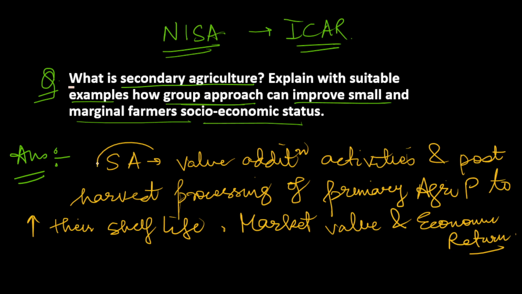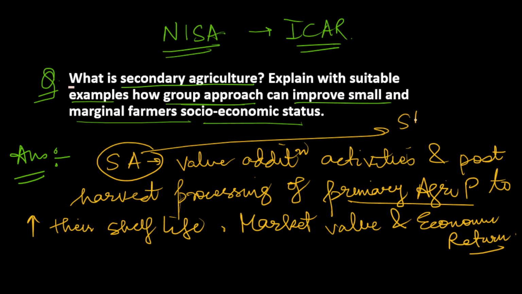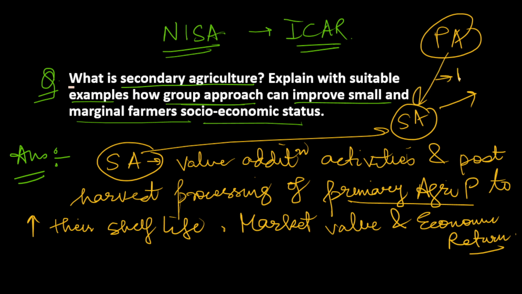So this is the bookish definition of secondary agriculture: value addition activities and post-harvest processing of primary agriculture products to increase their shelf life, market value, and economic return. In simple terms, suppose this is primary agriculture, and everything done to improve it, such as processing and value addition, to improve its shelf life, market value, and economic return, will be termed secondary agriculture. This is a simple, easy to understand definition which you can write.